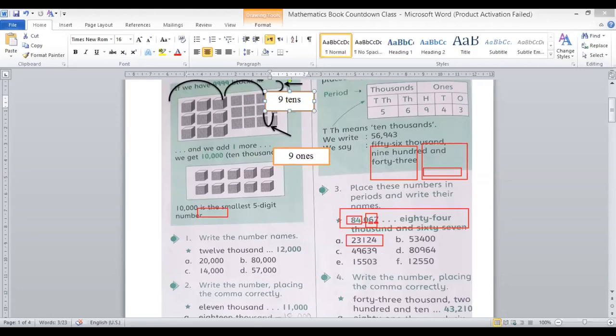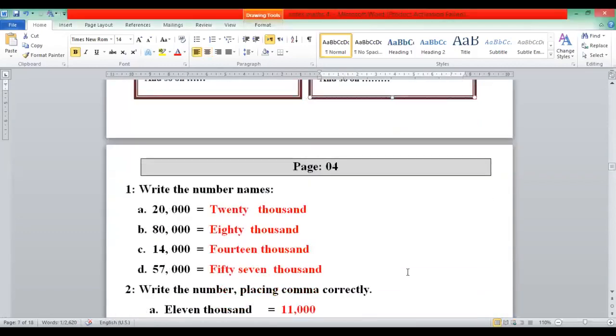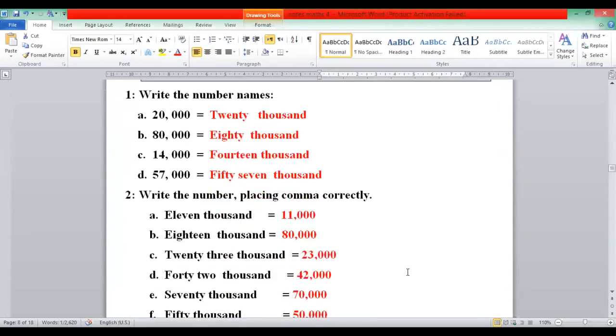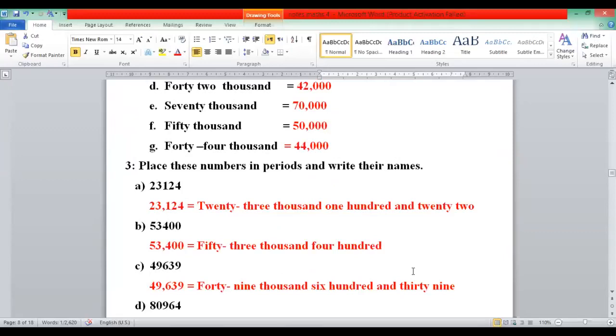I'm going to share again the answers of these questions. I will explain one by one. Question 1 and 2, you know. Look at here. Here the numbers are given, same numbers, 23,124. So first you put the comma after 3 digits, then write in words 23,124. Here is not 2, 4.